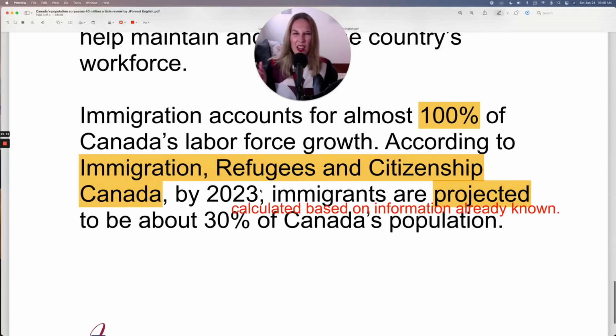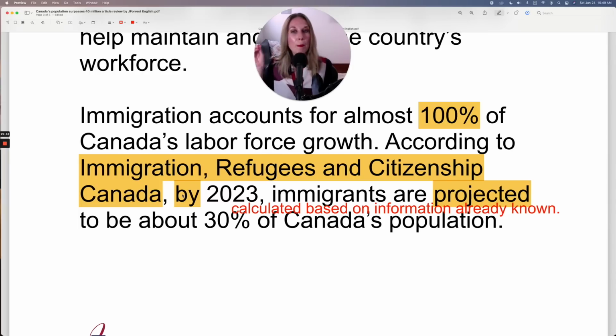Now, one other thing I noticed about the article is that they said by 2023. This seems odd to me. Does it seem odd to you? Or do you know why it seems odd to me? This is a new article. This article is from June 2023.